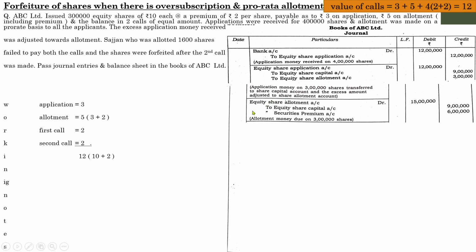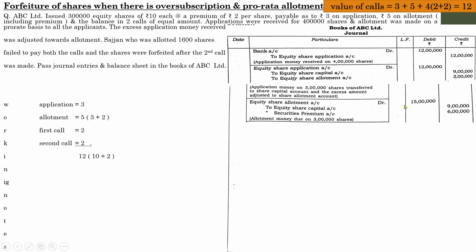First one is the due entry, equity share allotment account up to equity share capital and security premium. Here also is another combined entry, because in this question there is a premium of rupees 2 per share. So the actual amount is 3 plus 2, it will be 5. So the total amount of allotment is 3 lakhs into 5, it will be 15 lakhs.